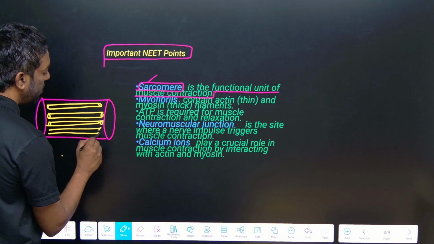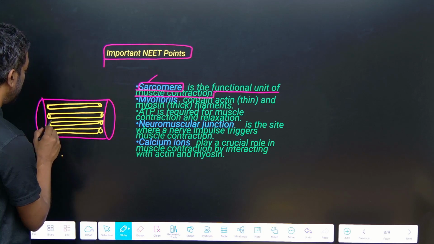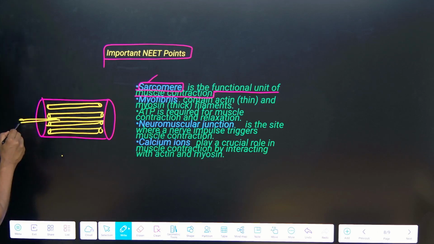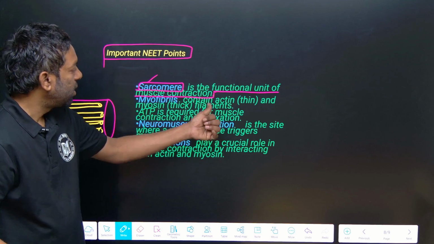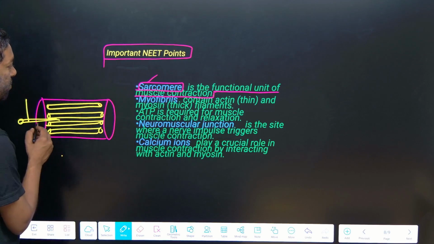These fibrous bundles are the structural functional unit, one fibrous bundle. This is like sarcomere.